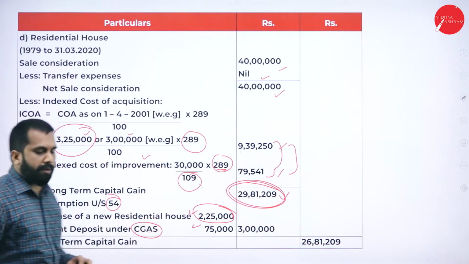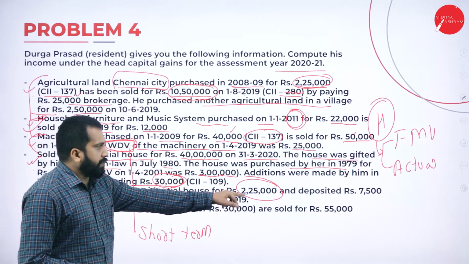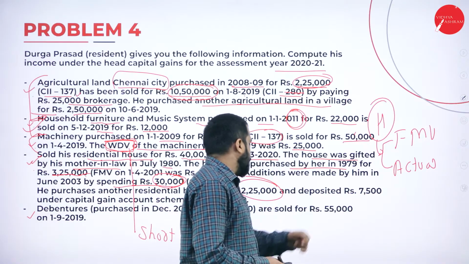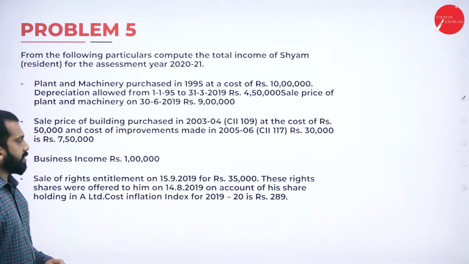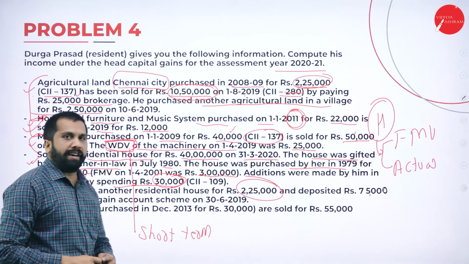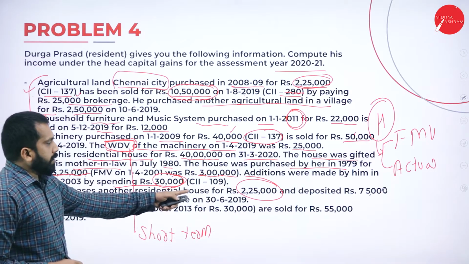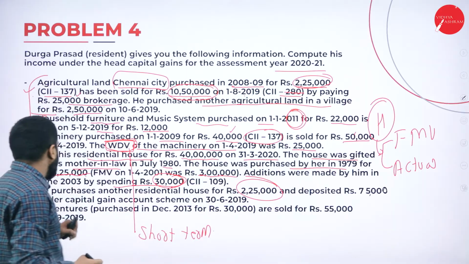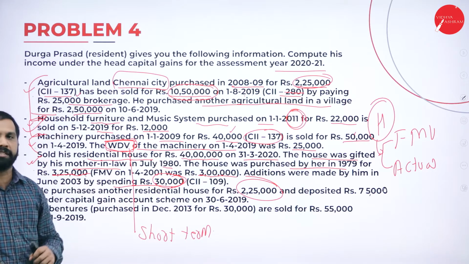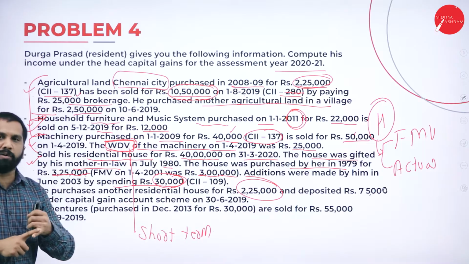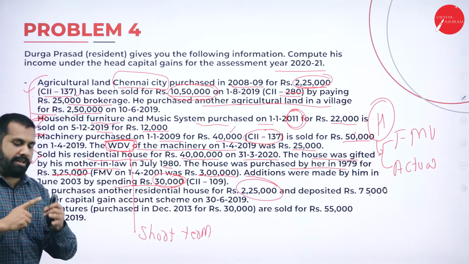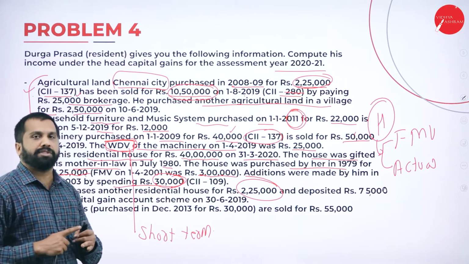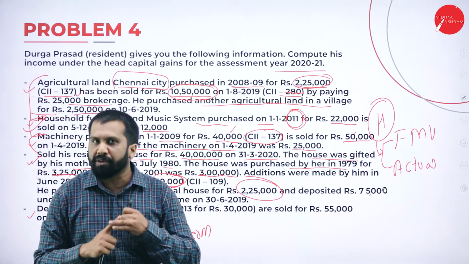In this problem, he purchased one more house for 2,25,000 and 7,500. It is not 7,500, I'll check. It is 75,000. Now, 2,25,000 has been used to purchase a new house and 75,000 he deposited in the capital gain account scheme. Even though he purchased a new house, he can minus. Even though he has deposited in this capital gain account scheme, then also he can minus. Hope you are clear.